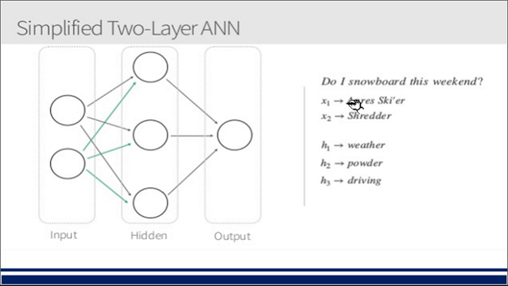Now there is one more question, but here I have two different inputs and three different hidden units applied. So we are actually doing a two layer ANN. Previously we had only input and output. Here we are putting in a hidden layer: weather, powder and driving. Two inputs are there, Apres and Shredder. So let us see how to do it if this is the case.